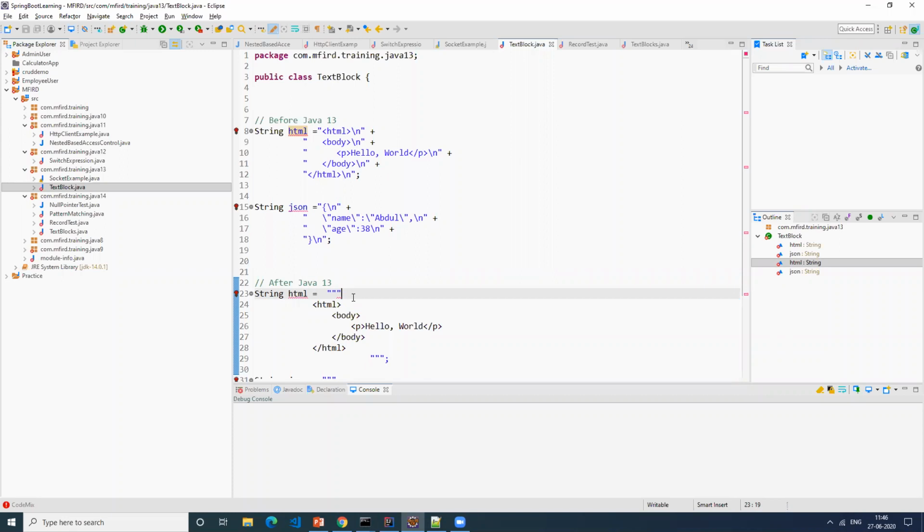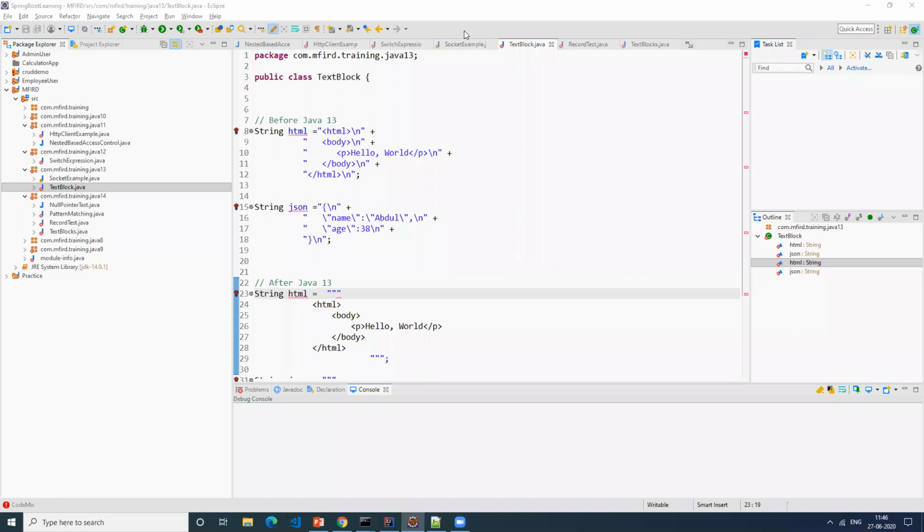Any questions? In the chat window, there are a few questions. Okay. Yeah, you're right. So we used to do join and all before this, and now we can use this one.